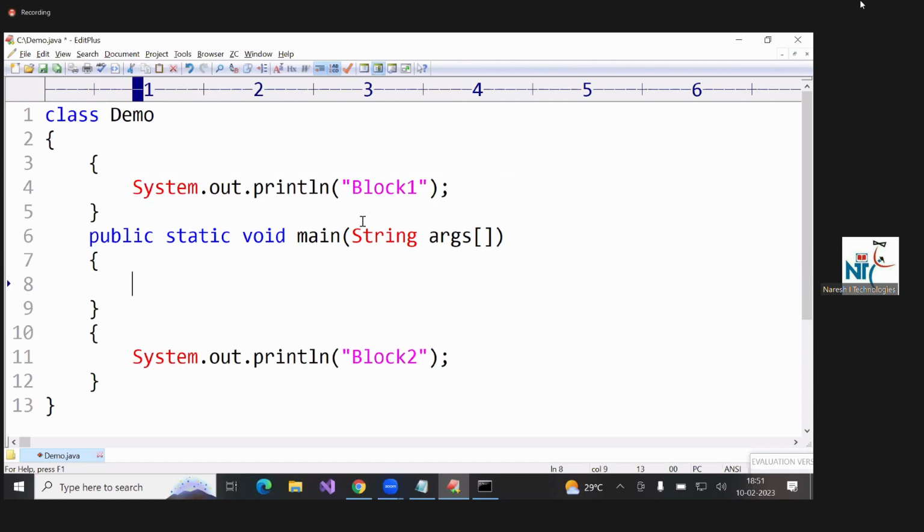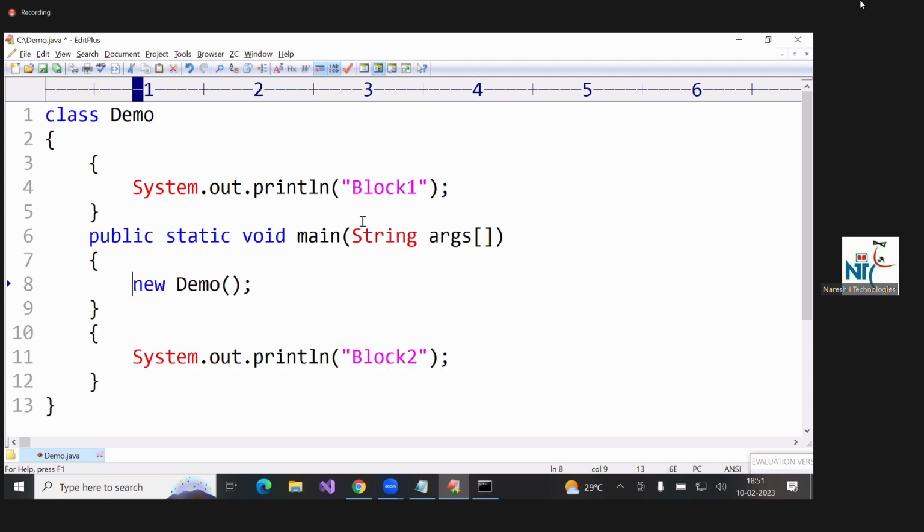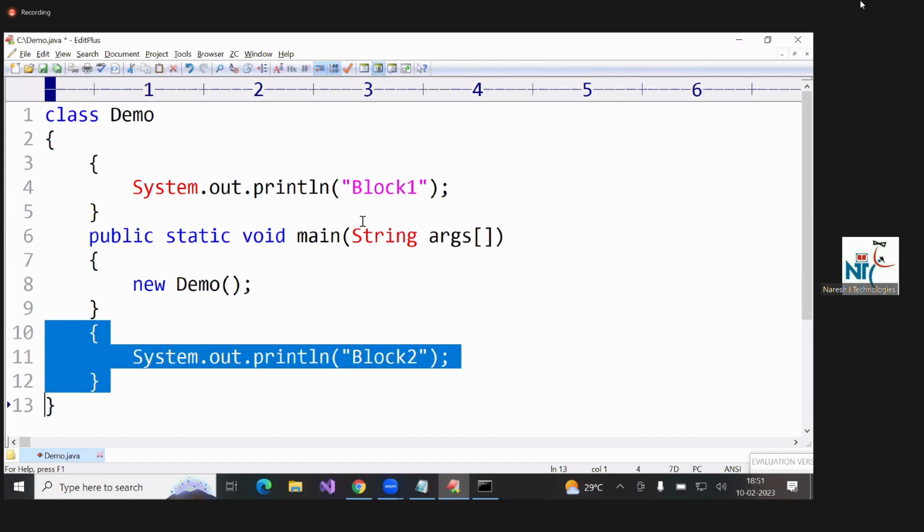Suppose here I'll create object, demo d equal to new demo. Whenever object is created, blocks are executed, but in which order? Top to bottom. So first this is executed, next this is executed. Now, if you write like this, also executed, because this is also object. This type of object is called anonymous object. We can also call unreferenced object. See, demo class loaded, main method called, object created. Then blocks are executed, block 1, block 2.